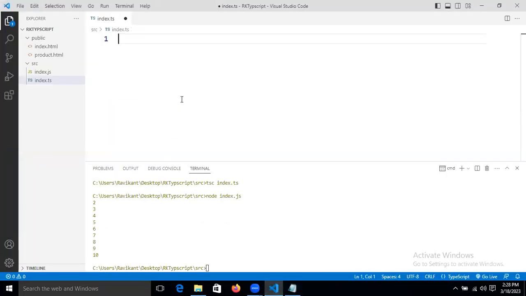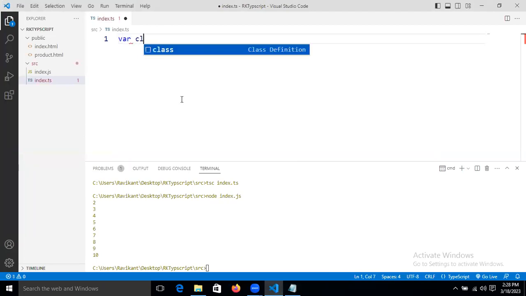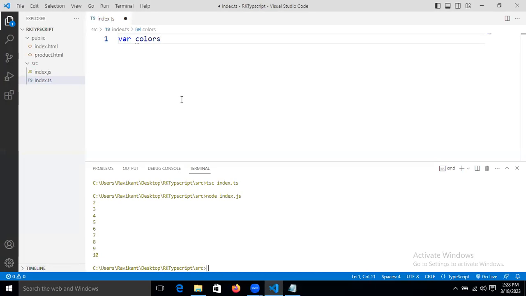Just assume that we have a variable colors: one is empty, another is red, then green, and blue. These are the list, an array of colors.